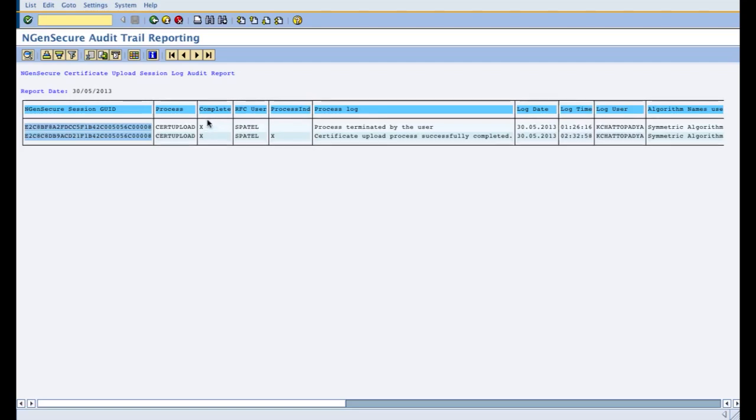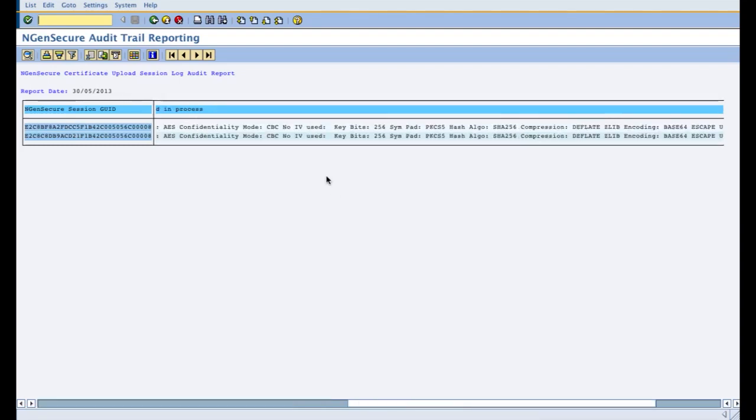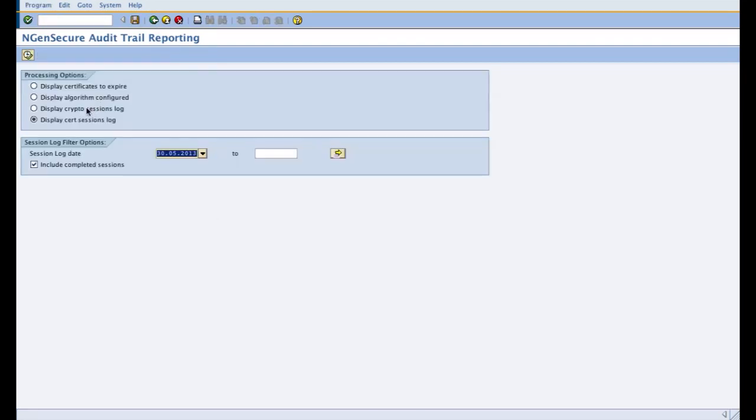So this is the completion indicator of the session, and this is the process completion indicator, that this process was completed but this was not, and the user who was actually uploading the certificate, the algorithm used in the certificate upload process. Similarly, the encryption and decryption session logs can also be monitored.